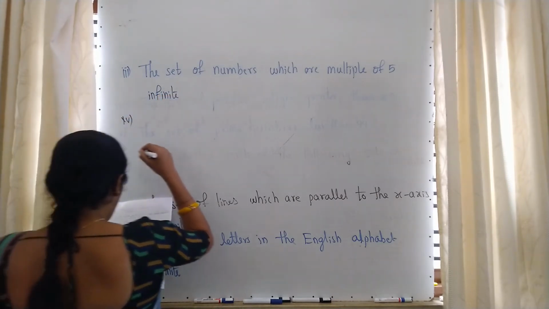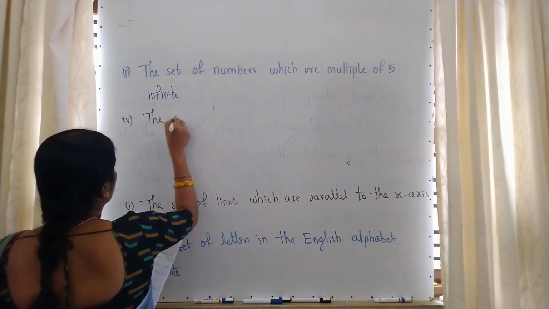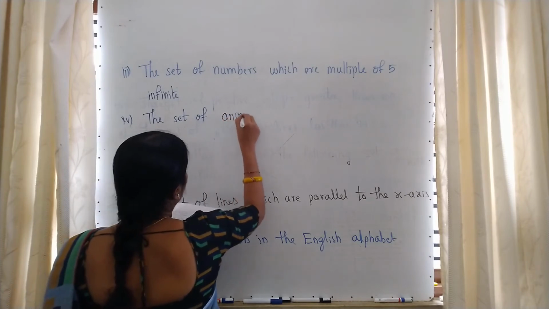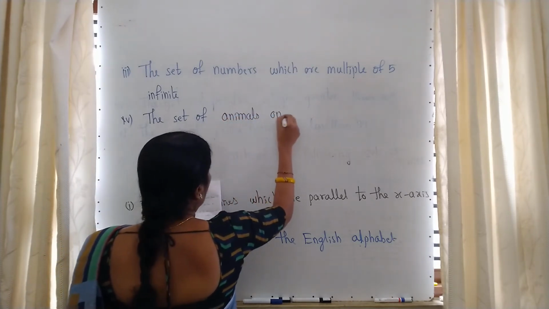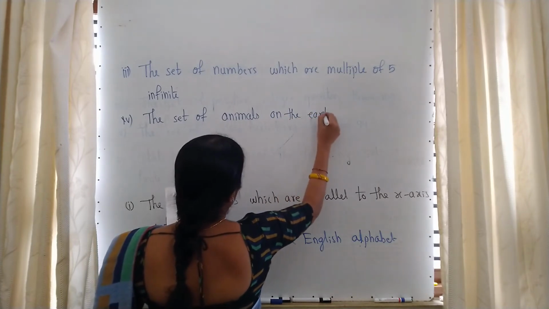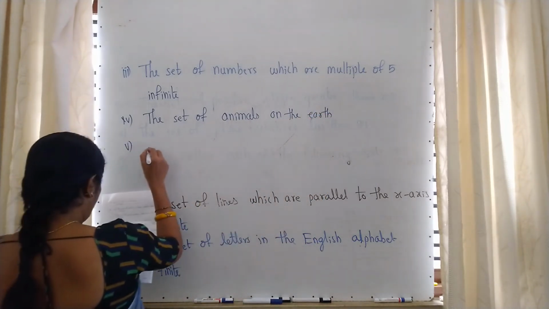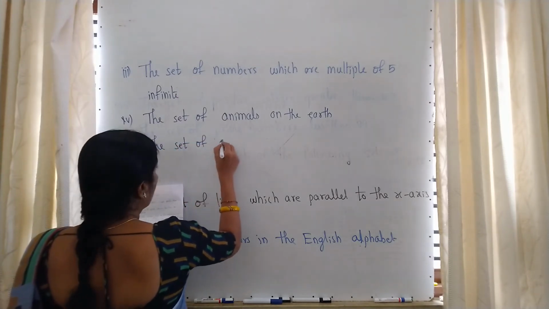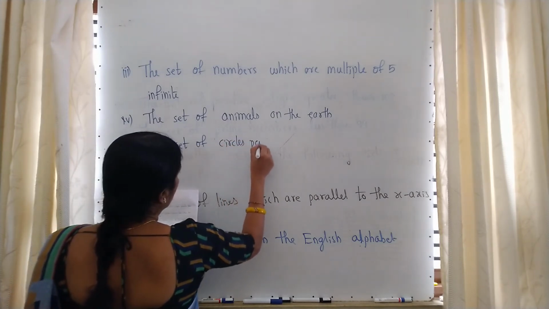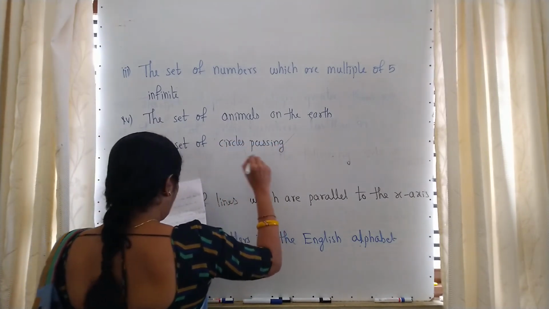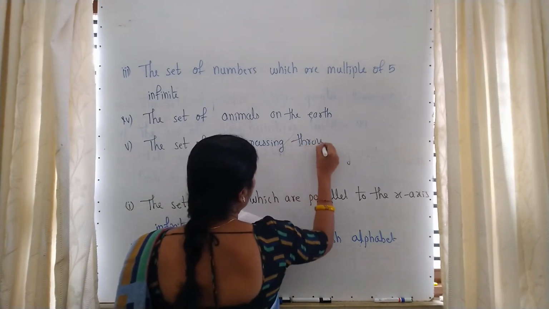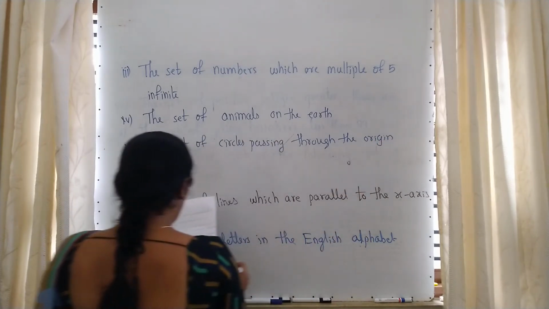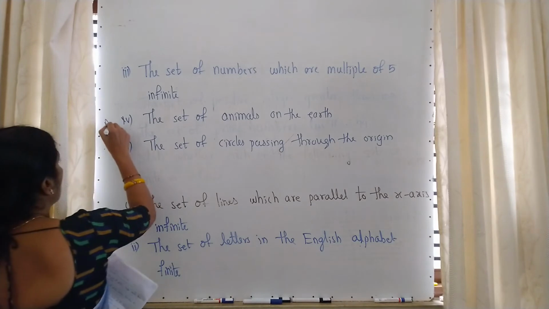Next, moving to the fourth one, it is the assignment. The set of animals on the earth. And the fifth one, the set of circles passing through the origin. These two are an assignment for students, that is homework.